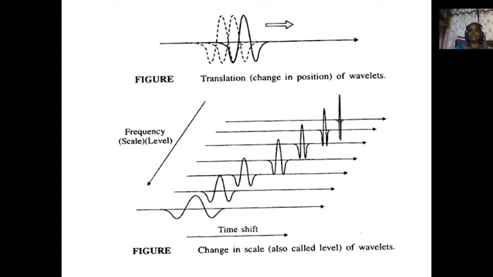That means as scaling increases, high frequency components can be resolved. This is a simple one-dimensional translation: the basic one, a translated one, and one more translated. This is the mother wavelet, and it is going to be translated like that. So this is a clear picture to understand how translation and scaling happen.